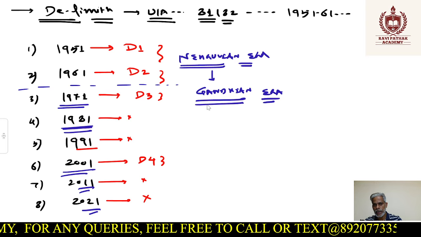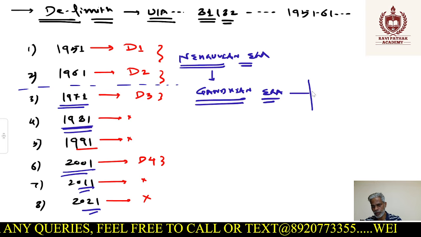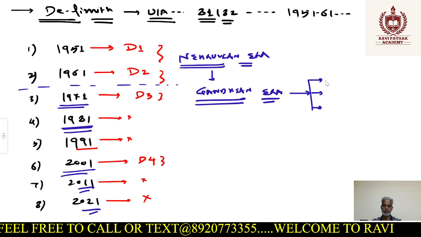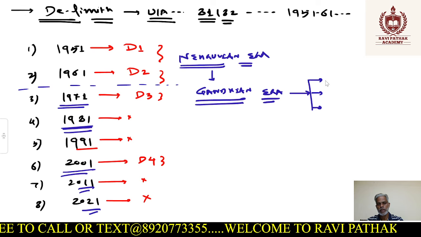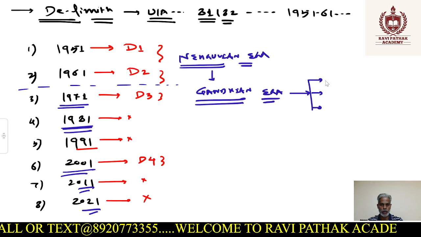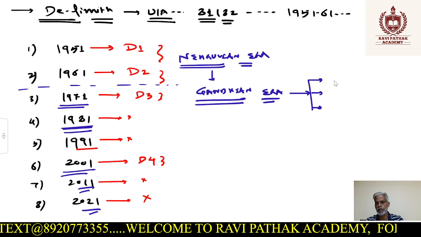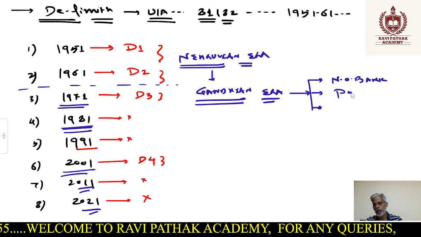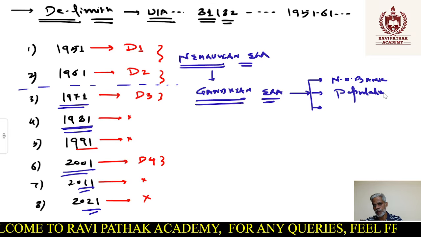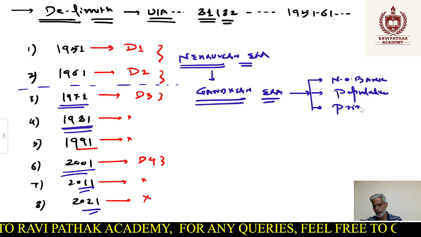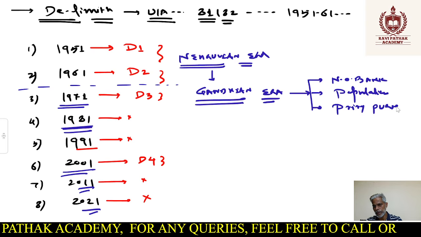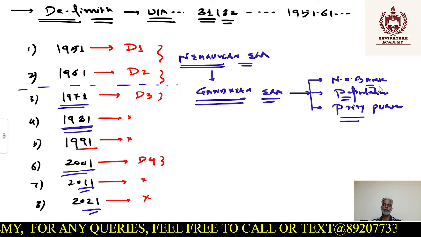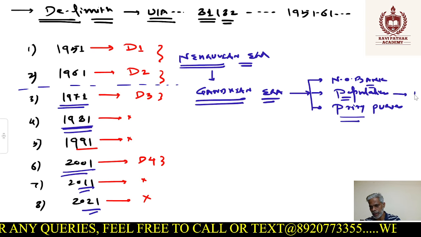Now, when Mrs. Gandhi came into power, if you look into it, being a female, it was very difficult for her to establish herself as a prime minister and as a leader of the country. But somehow she managed, though initial setbacks were there. She decided to go ahead with some policies. For example, nationalization of banks was one policy which she started to launch. Population control was another aspect she decided to undertake. Abolition of privy purses and so on. But all these policies resulted in a failure, right? And people were not willing to accept it. So out of that, the population was one of the important aspects.